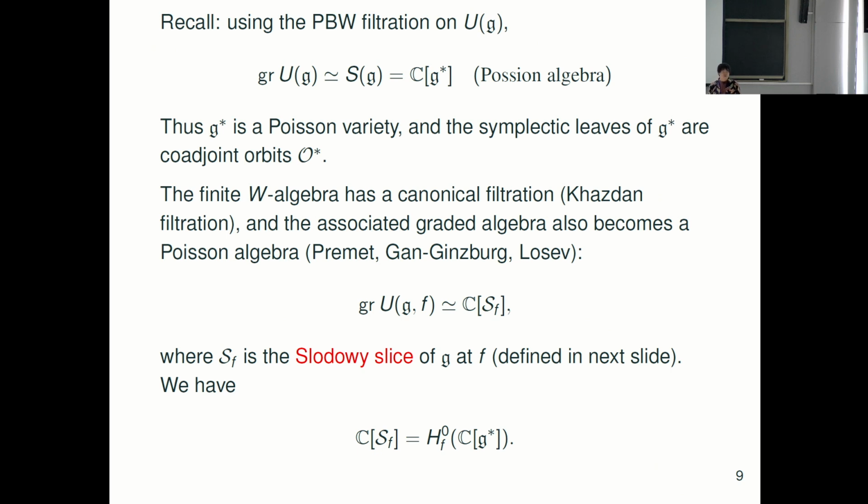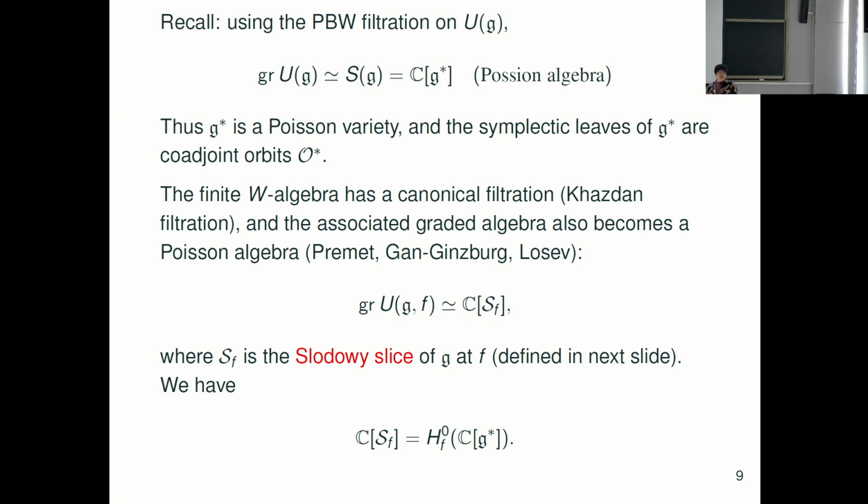But we want the simplest example. To get the simplest one, because this is still for general f, this is non-commutative, we want to get a commutative one. So if you think about the PBW filtration on the universal enveloping algebra, this gives some filtration, and the associated graded is isomorphic to the symmetric algebra of g, but you can also identify this as the coordinate ring of g*. This filtration is commutative, which means it becomes a Poisson algebra. So g* is a Poisson variety. Then its symplectic leaves are well known as coadjoint orbits.